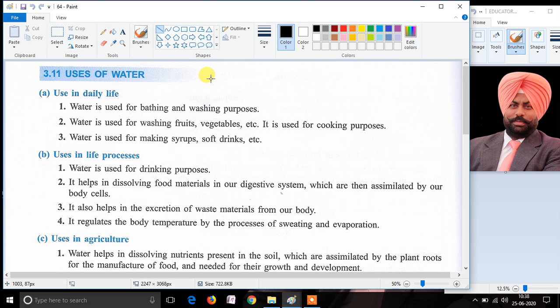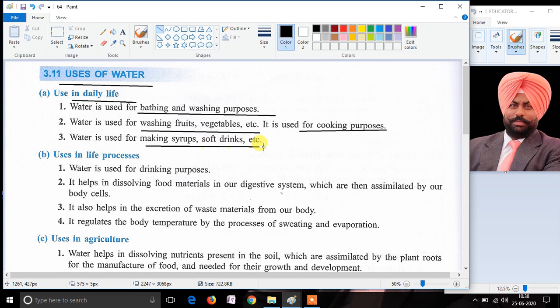The next topic which we are going to discuss is the uses of water. Water is used in our daily life. It's used for bathing and washing purposes. It's used for washing fruits and vegetables. It's used for cooking. It's used for making syrups. It's used for making soft drinks, etc.